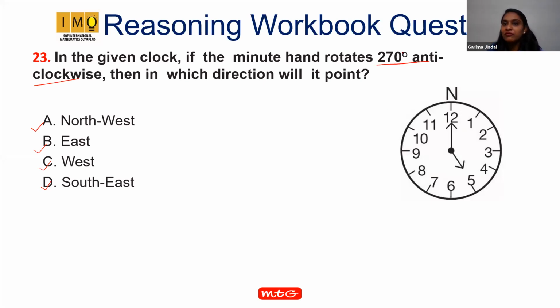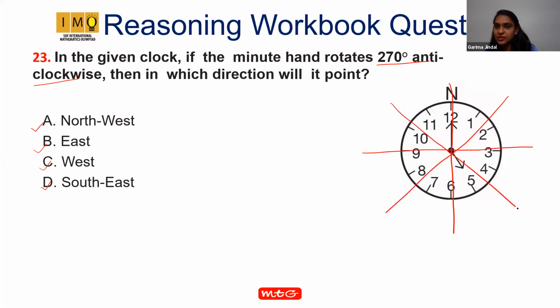In the given clock, if the minute hand, so first I draw my 8 directions like this. These are 8 directions: north, east, south, and west. This is northeast, southeast, southwest, and northwest, right? Now 270-degree anti-clockwise. What is the breakup of 270-degree? Breakup of 270-degree is 90-degree plus 90-degree plus 90-degree, right?